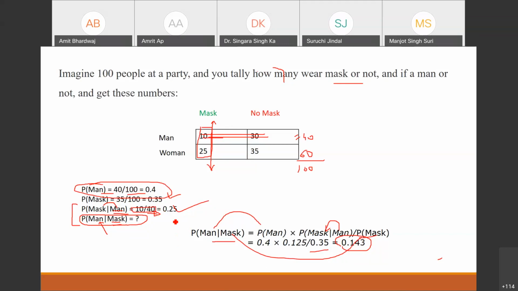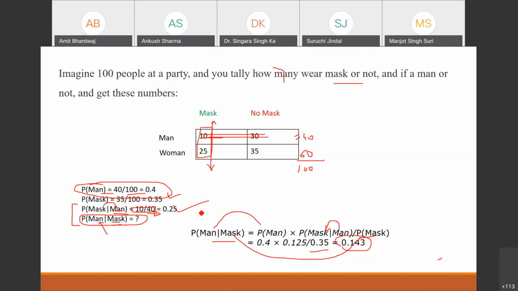So Ankush, how have you written this 0.285? Sir, the probability of mask given men is 0.25. Multiplying it with 0.4 gives 1, and dividing it by 0.35 gives us 0.28.